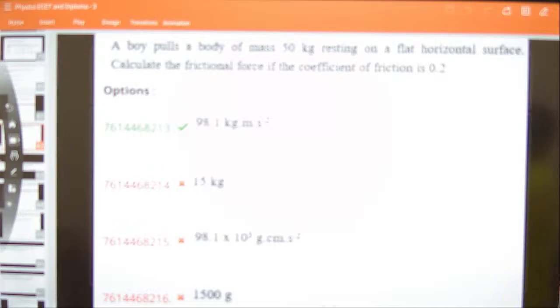It is given that a boy pulls a body of mass 50 kg resting on a flat horizontal surface. So it is resting. The boy is pulling it. Calculate the friction force if the coefficient of friction is 0.2.